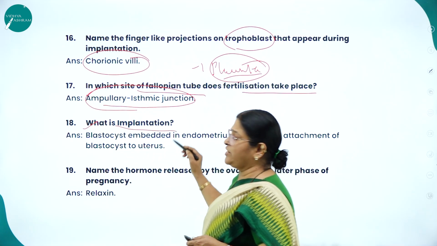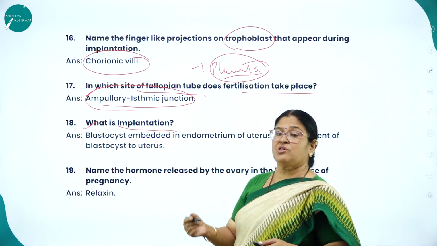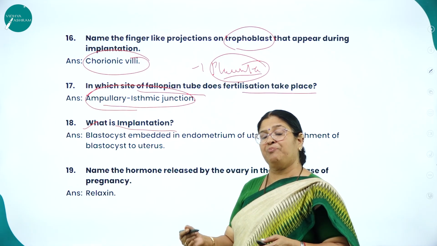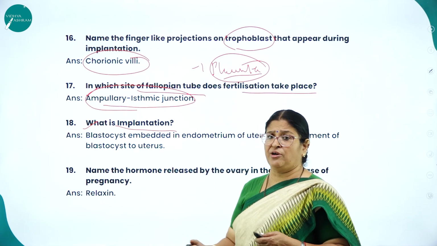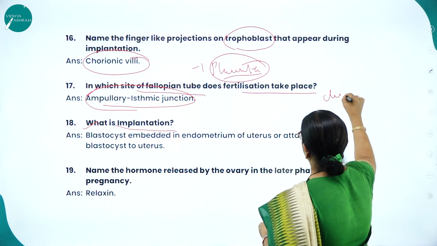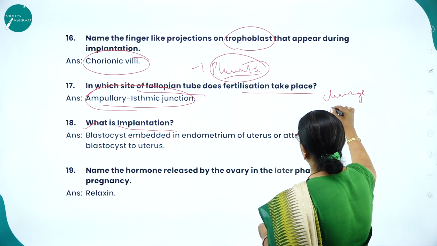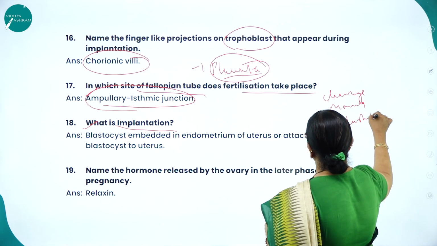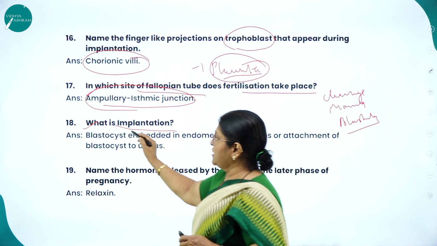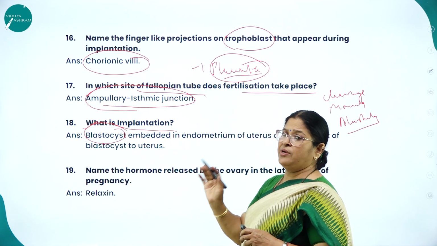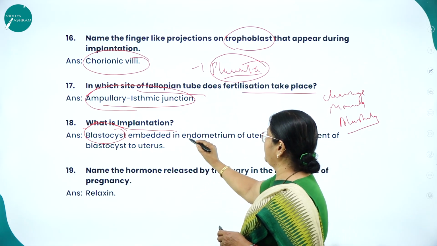Next, what is implantation? Very important. Already I told you. After the fertilization, the zygote, which is a single diploid cell, will undergo a series of mitotic cell divisions to become what? It undergoes cleavage, morula, and blastula. Once it is transformed into a blastocyst, it rolls down the fallopian tube and attaches itself to the endometrium wall.